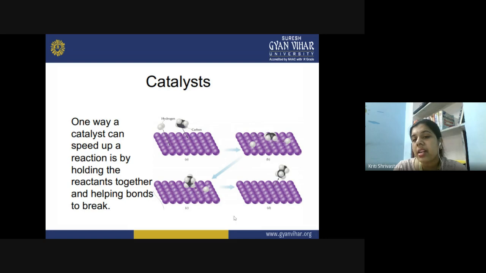This is a simple representation of the hydrogenation of alkene on the platinum catalyst, and you can see that an alternative path of the reaction is provided by the heterogeneous catalyst. Heterogeneous is because it is in the solid state. So here, the two reactants need not collide as in the case of the uncatalyzed reaction. They need not rely on the efficiency of the collisions between the molecules. Rather, they have a catalyst where they can combine, and after the product formation, the product molecules are released. So that is how the rate of the reaction increases in the presence of a catalyst.